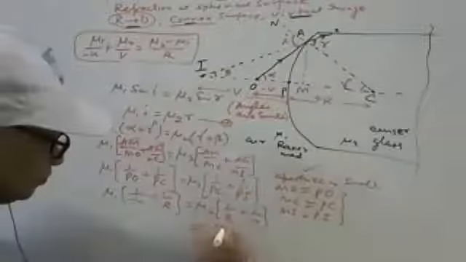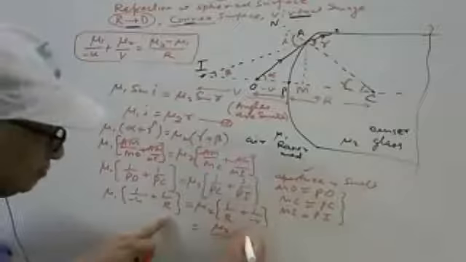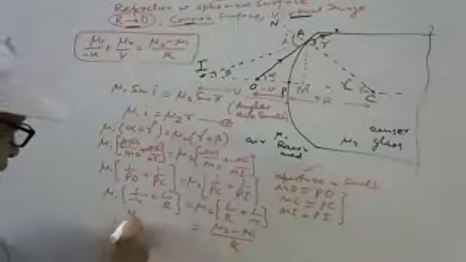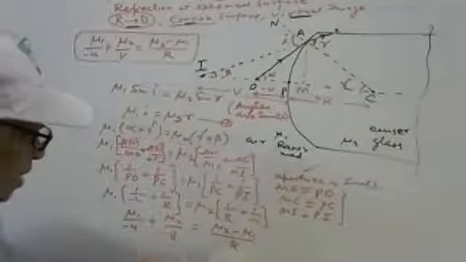After this, put R on one side and the other terms like U and V on the opposite side. Mu2 upon V, and here mu1 upon U, so that side is minus, and here it is minus, so it comes plus here. We are getting the same result.